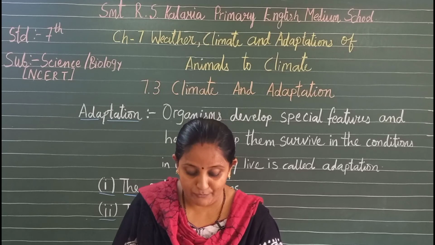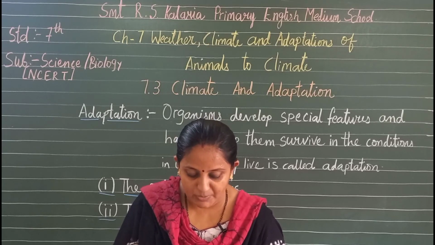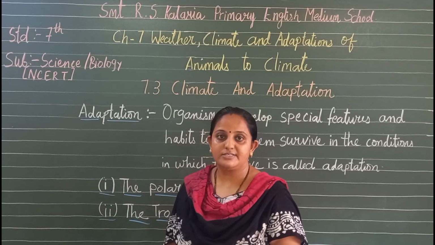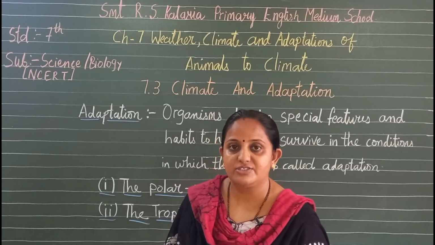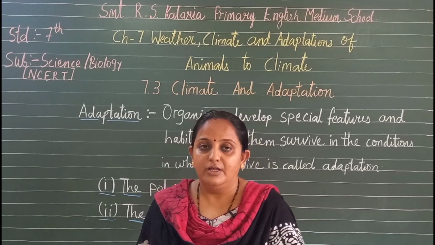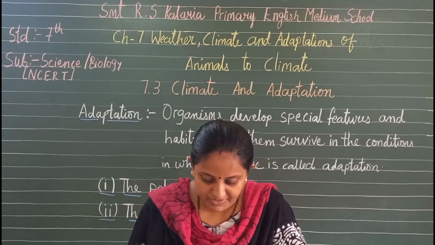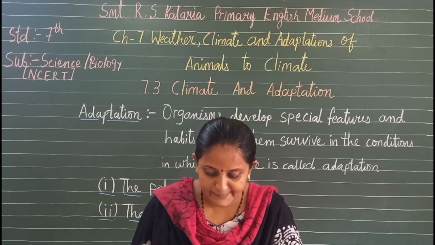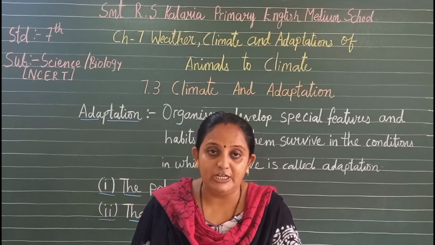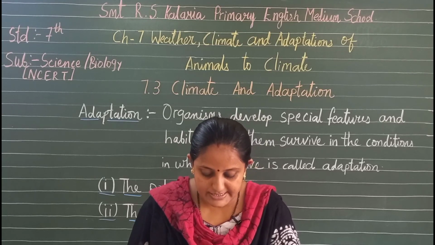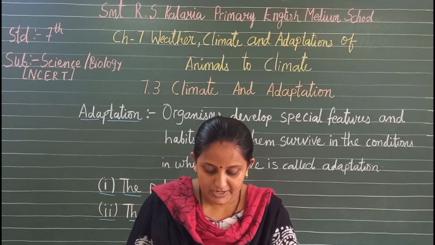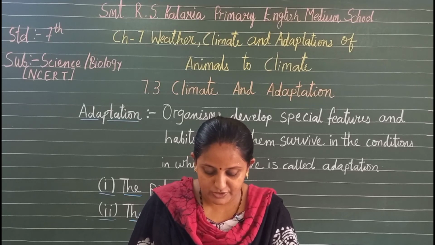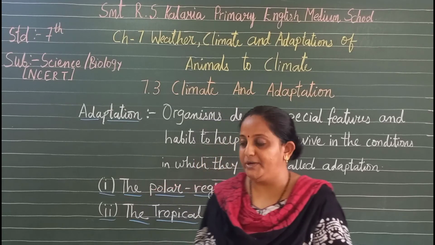Because of continuous warmth and rain, this region supports a wide variety of plants, and ultimately a wide variety of animals. The major types of animals living in rainforests are monkeys, apes, gorillas, tigers, elephants, leopards, lizards, snakes, birds and different insects. Now let us understand the adaptations of these animals to a hot and humid climate.